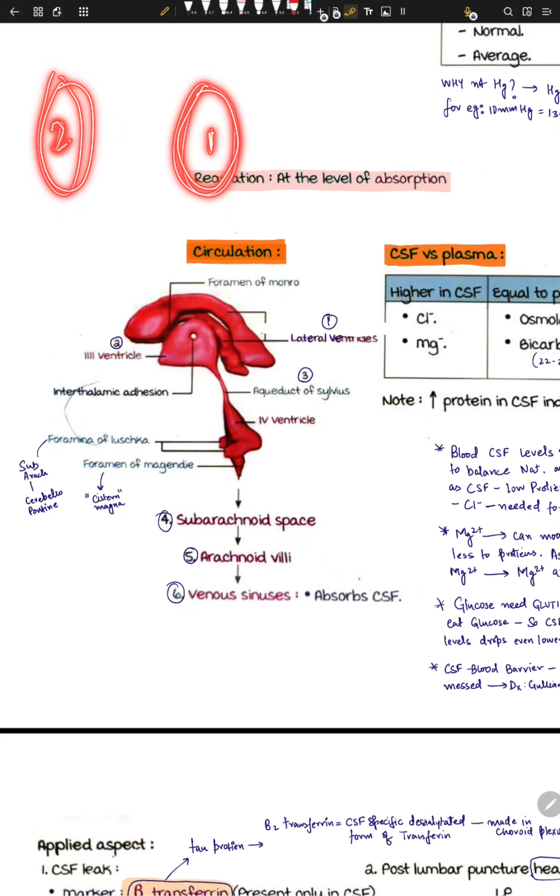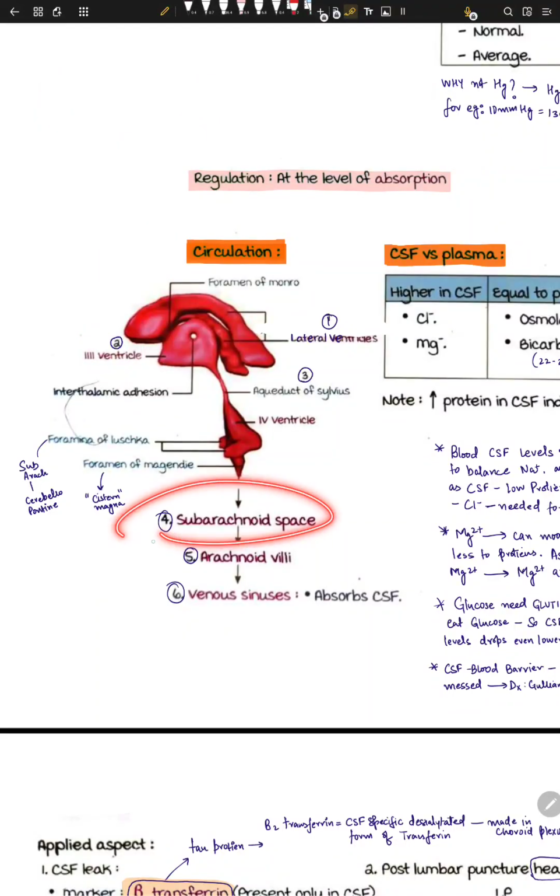So this is lateral ventricle number 1, lateral ventricle number 2. Then we have the third ventricle, right? That's why we called it the third ventricle. And then we have something called the fourth ventricle right here, okay? Then it goes to the subarachnoid, then it goes to the arachnoid, right? So between these ventricles, we have a lot of ducts, okay?